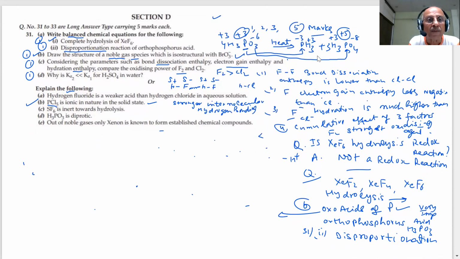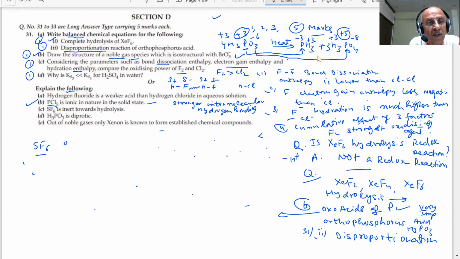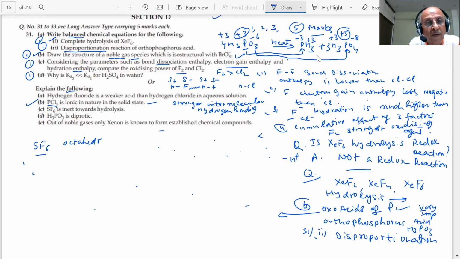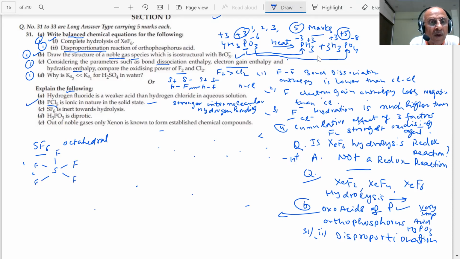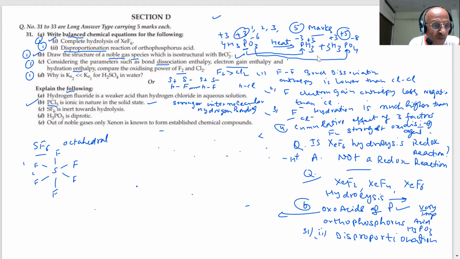What happens in SF6? This actually has octahedral geometry. Now you can see the 6 fluoride ions are completely surrounding the sulfur. Therefore, the SF6 is sterically protected. This is octahedral, symmetric,